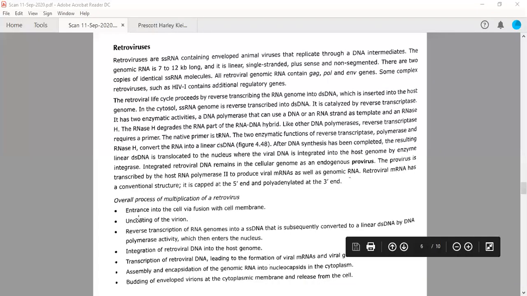The genetic material is two single-stranded RNA molecules which will be released inside the cytoplasm of the T helper cell, right? Reverse transcription of the RNA genome into a single-stranded DNA is subsequently converted into a double-stranded DNA, right? By the DNA polymerase activity of the same enzyme. Then it enters the nucleus and integrates, and then it is known as a provirus.